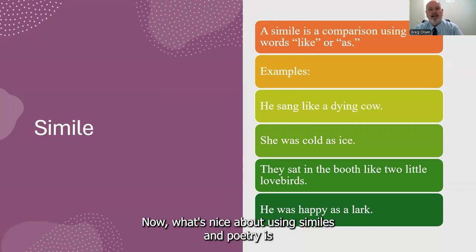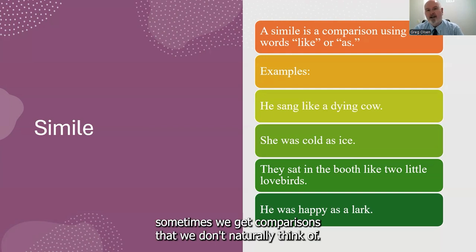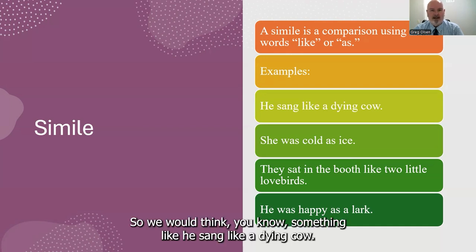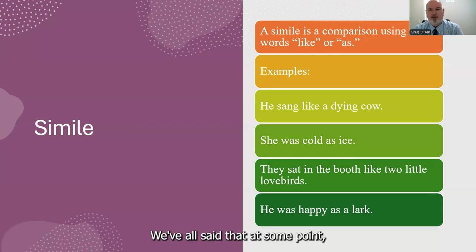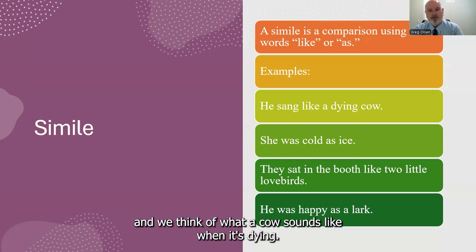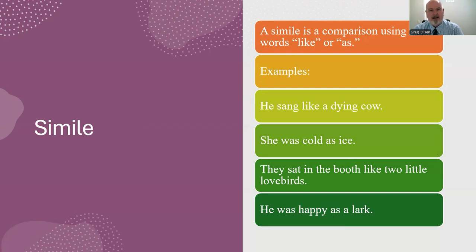Now, what's nice about using similes in poetry is sometimes we get comparisons that we don't naturally think of. So we would think of something like, he sang like a dying cow. Probably we've all said that at some point, and we think of what a cow sounds like when it's dying. That's what the singing is like.